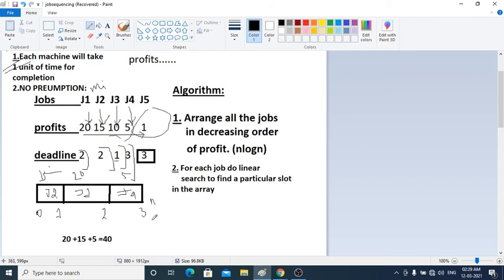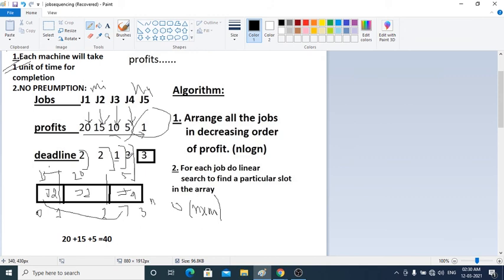For each job, in the worst case I need to traverse the whole array. Suppose for m4 I need to traverse my whole array. For J1 I don't need to traverse the whole array, suppose it is up to n-1 place, and J2 also n-2 place, but in the worst case I need to traverse my whole array. So if the whole slot size is n, the order will be order of n cross m.